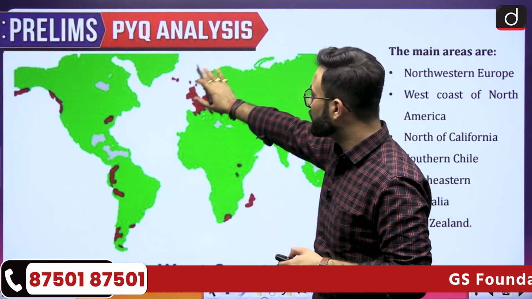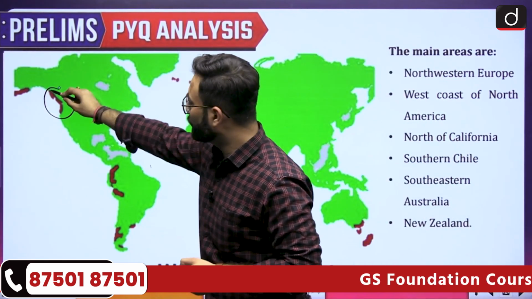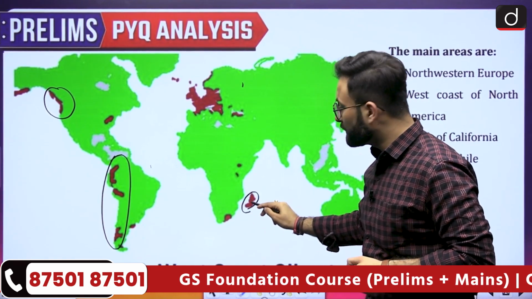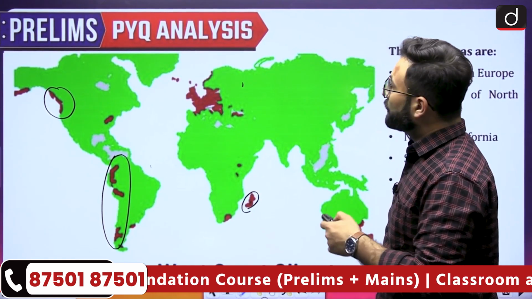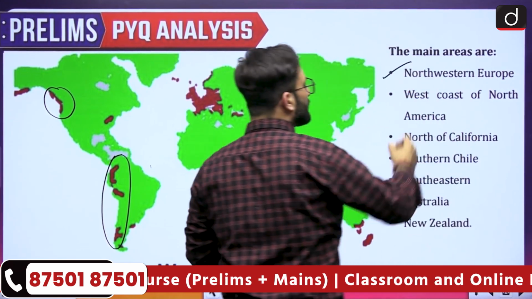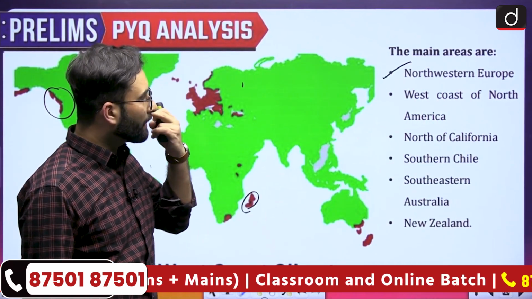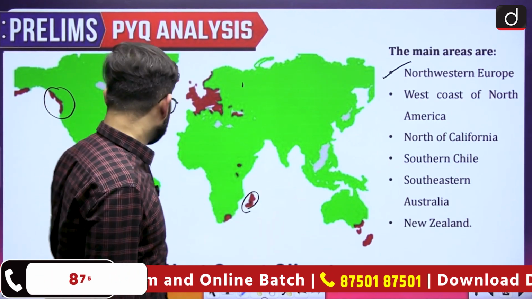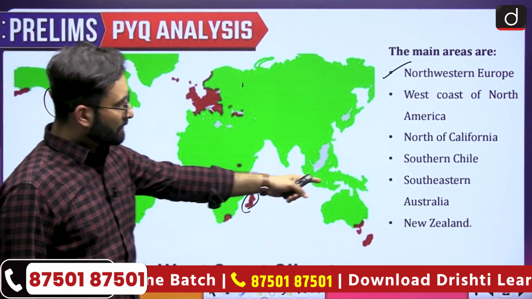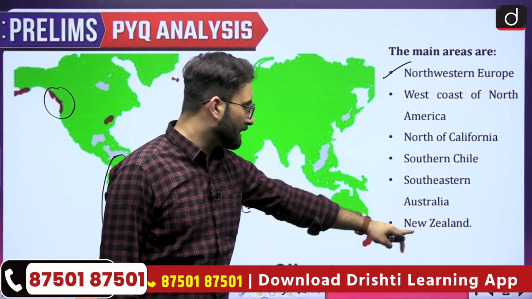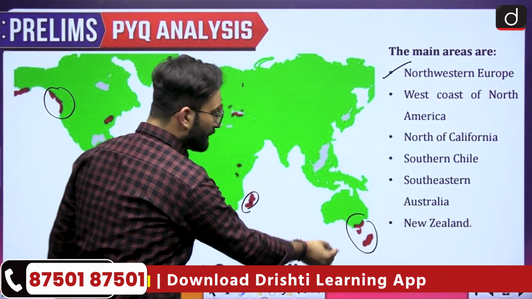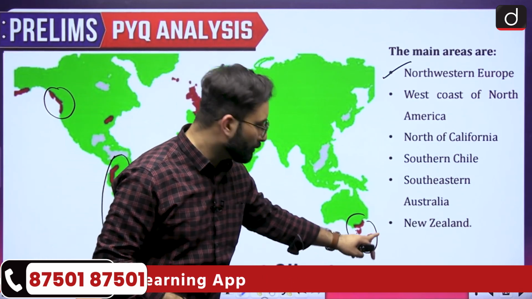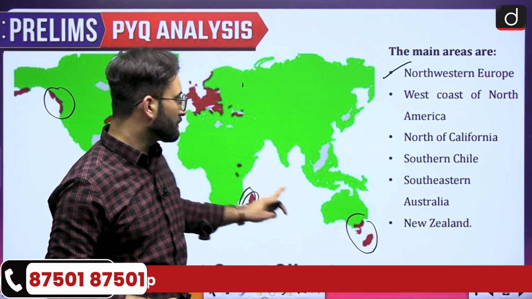Here you can say this is the west coast of the continent, this is the west coast of the continent, this is the west coast of the continent. Okay, again in the Madagascar region you can say that it is also present over there. So that is about it. Here you can say these are the main areas: northwestern Europe, west coast of North America, north of California, then southern Chile, that is somewhere over here in South America, southeast Australia, and New Zealand. Now this is something which you should remember, New Zealand and Madagascar. Why? Because throughout over here you will be seeing that there is the moderating effect of the sea. Okay, so that is about it.